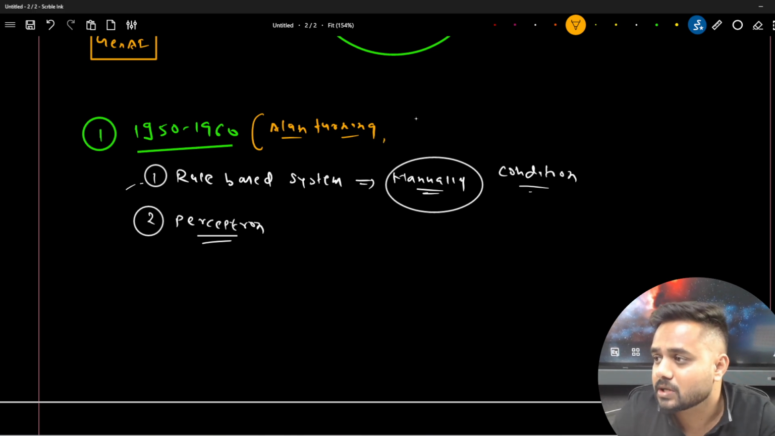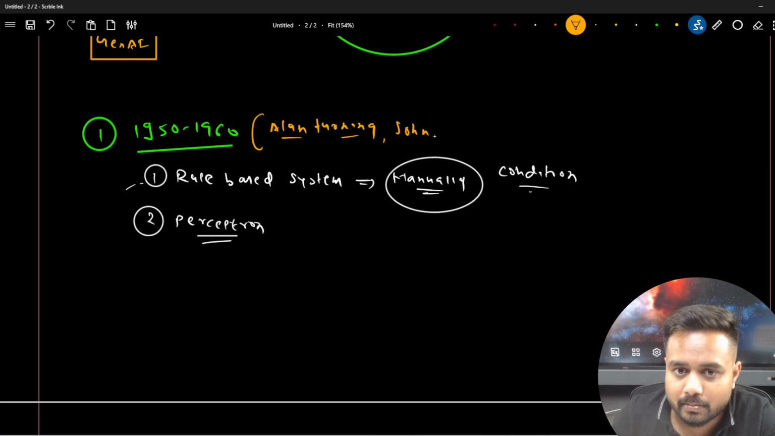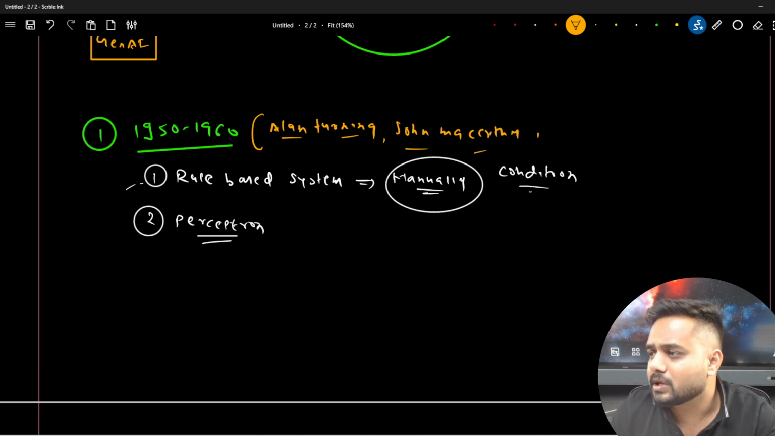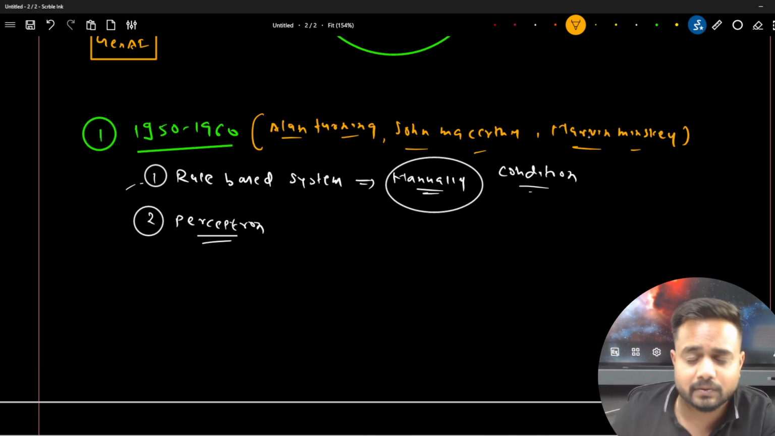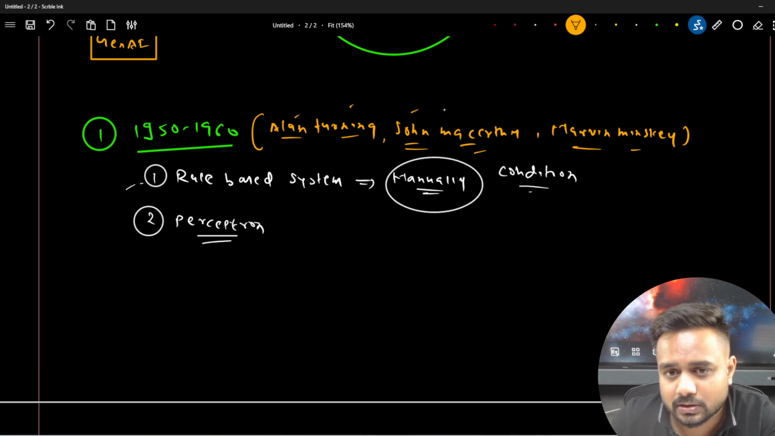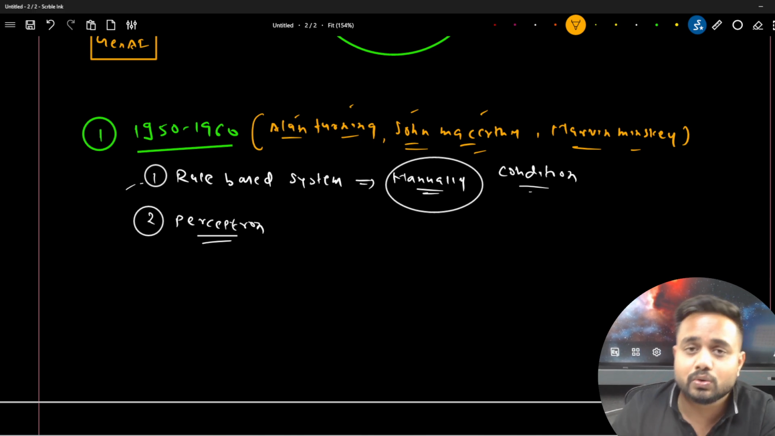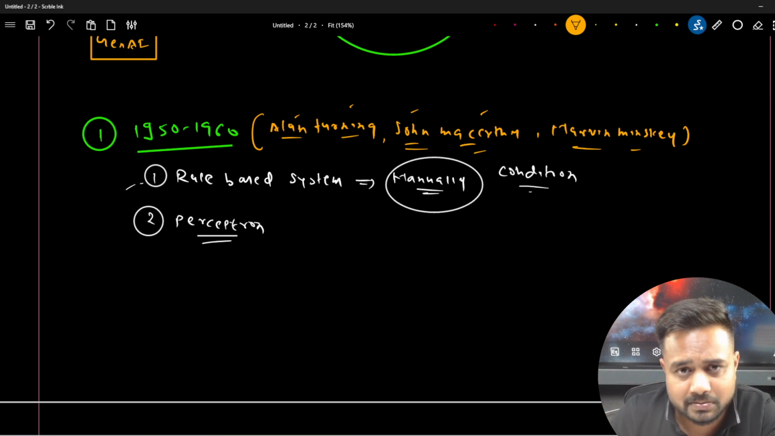The second person was John McCarthy. This is also an amazing person. If you read the history of AI, you will find this guy. Now the third one was Marvin Minsky, who was very popular. These researchers have great respect in the AI community, because of them the latest inventions you can see came about. They took the first step at that particular time, and now you can see the advancement in the field of AI. So there was the rule based system, and there was the perceptron.